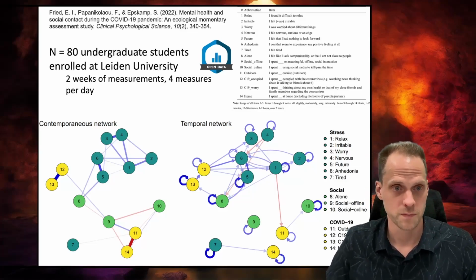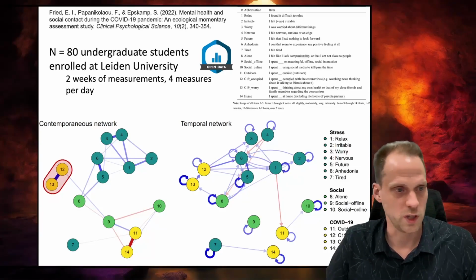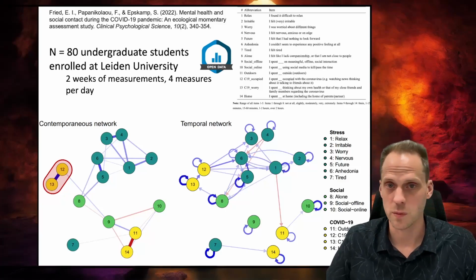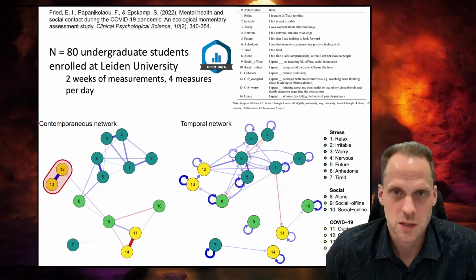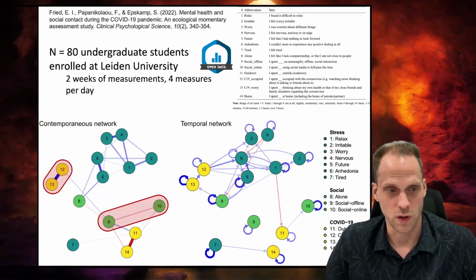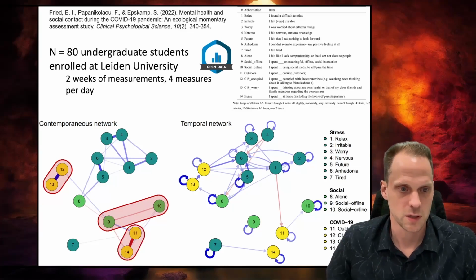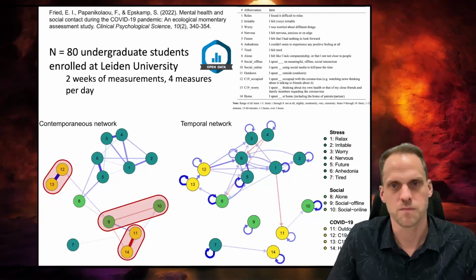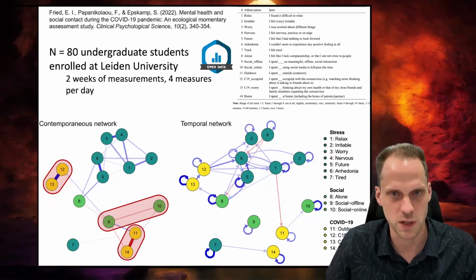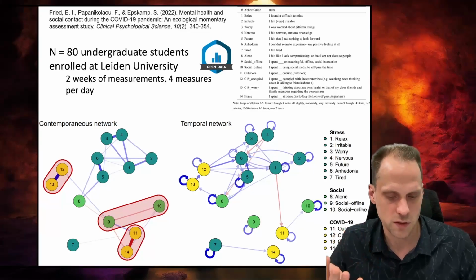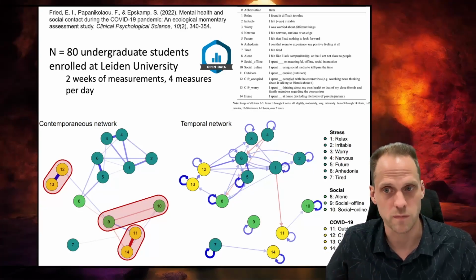And these networks were quite interesting. I thought they showed some interesting relationships. For example, we see a strong contemporaneous effect between being occupied about COVID-19 and being worried about COVID-19. That makes sense, right? We see a negative effect between being social offline and being social online. That makes sense. We see a very strong negative effect between being home and being outdoors. Well, that also makes sense, right? But it's nice to see that the model picks up these relationships that we know make sense, because that gives us some confidence that it's doing what it's supposed to be doing.